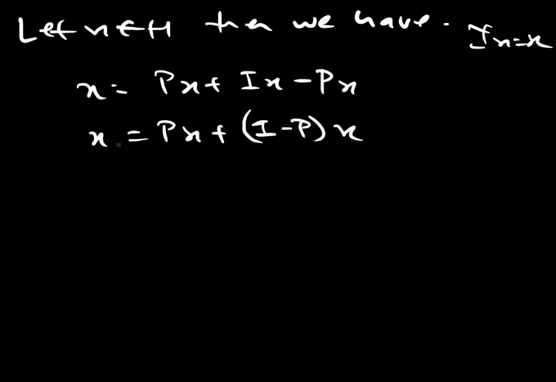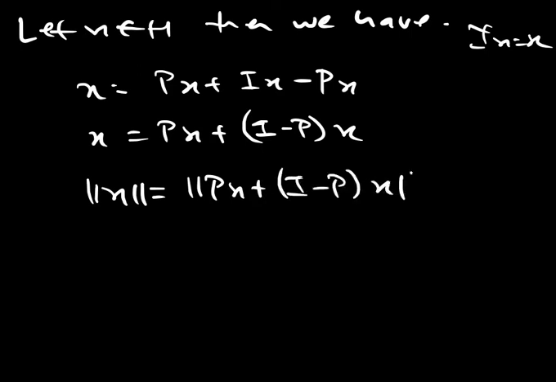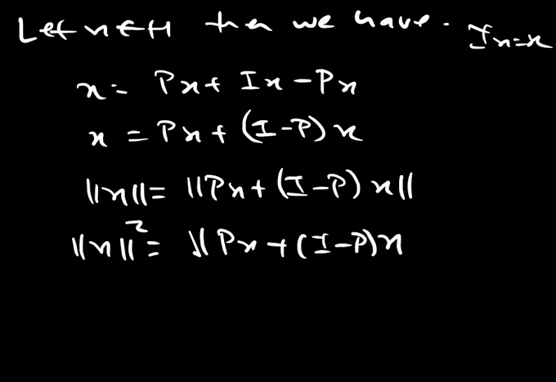This is X. So the norm of X would be the same thing as the norm of Px plus (I minus P) of X. So the norm of X squared is equal to the norm of Px plus (I minus P) of X, whole squared. Observe that these two things, Px and (I minus P)x, are perpendicular. Why is it so?